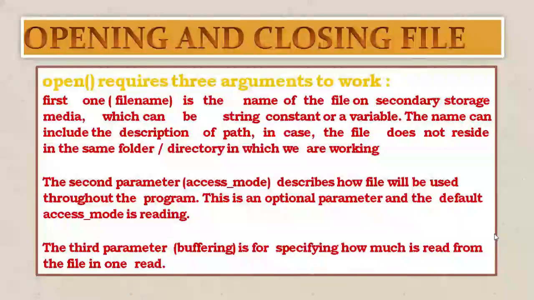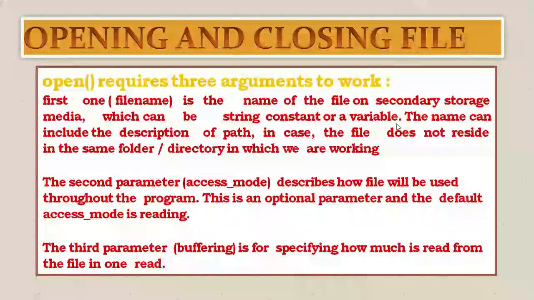Buffering means how many characters I would like to read at once, in one go, if I'm opening the file in read mode. For example, I would like to read only the first 10 characters. So in the buffering part, I will write 10, so that the first 10 characters can be accessed from the file. At the next step, the next 10 characters can be read. This way we can provide the parameters for buffering.